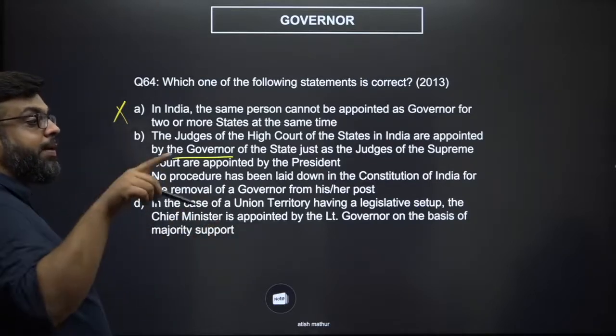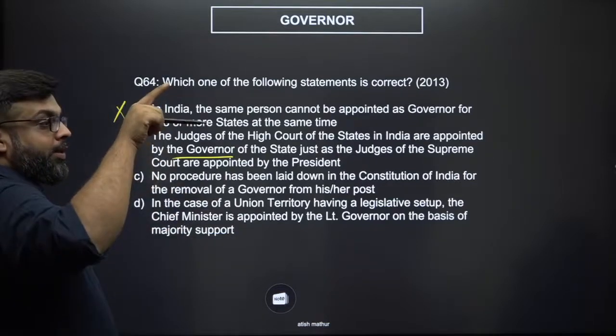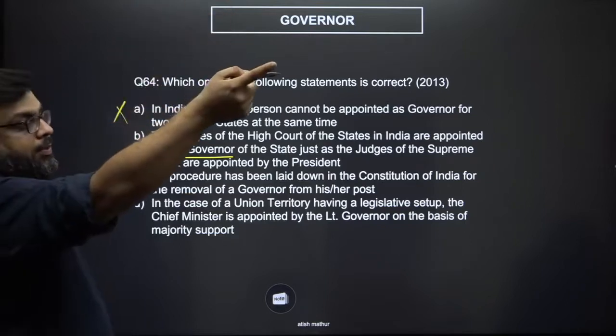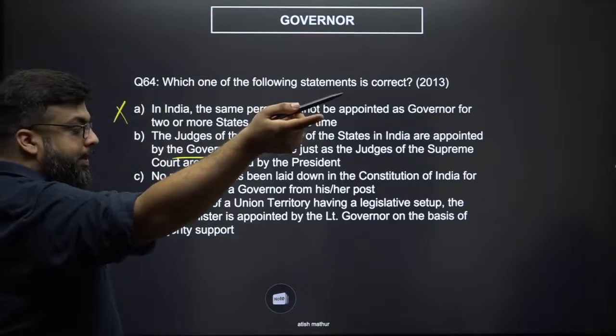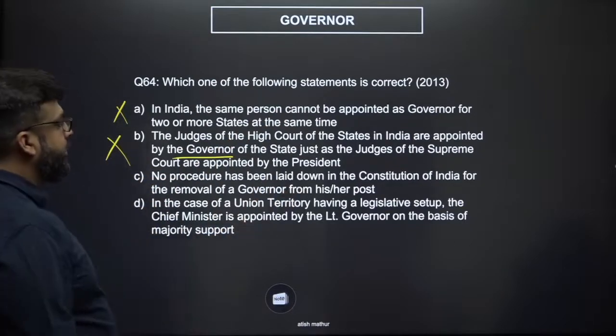This is why you have an independent and an integrated judiciary. If they're appointed by a collegium, and the collegium always recommends to the president, then the appointment will also be made by the president. So this is also wrong. No procedure has been laid down in the Constitution for the removal of the governor.